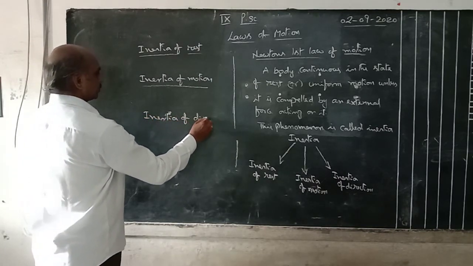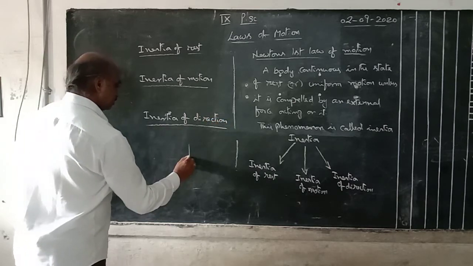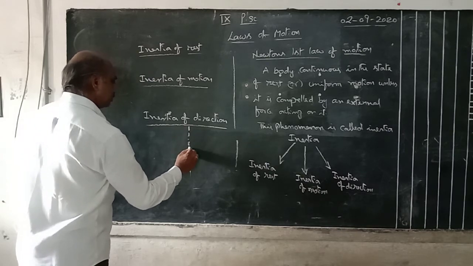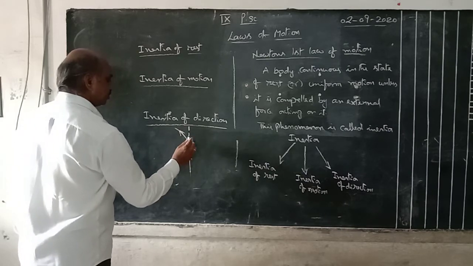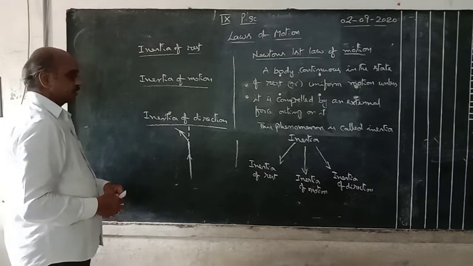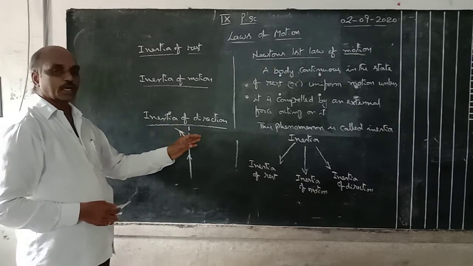Third one is inertia of direction. Inertia of direction means, suppose a car is moving in a straight line path, suddenly it moves along a curved path. Curved path means either a left side or right side curve.